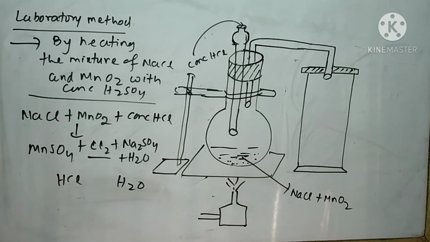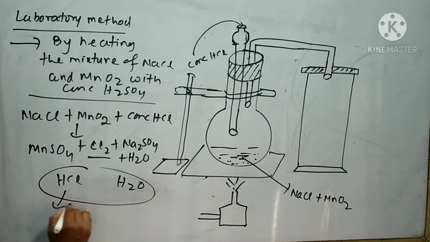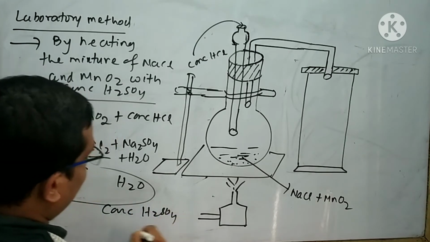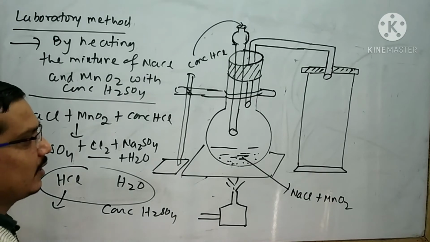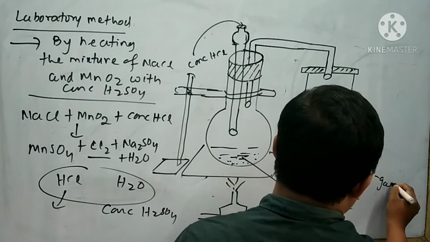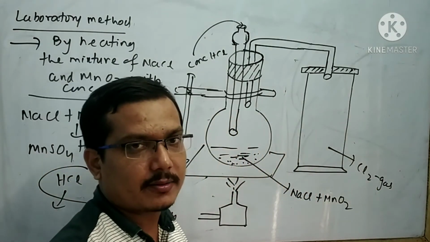To remove such impurities, the impure chlorine is first passed through water to remove the HCl impurity. Then it is passed through concentrated H2SO4 to remove the water molecule. Finally, the chlorine is collected here with the help of upward displacement of air.